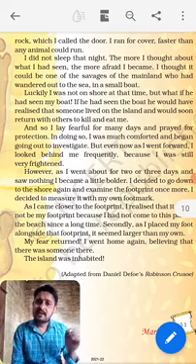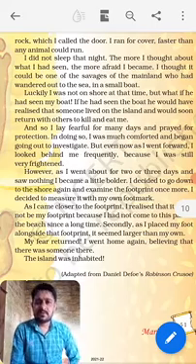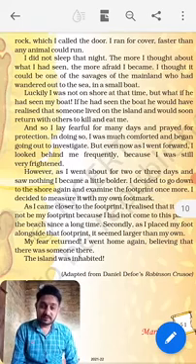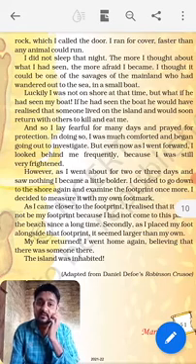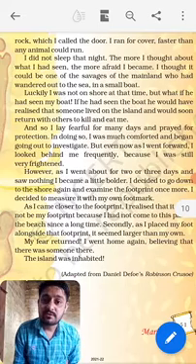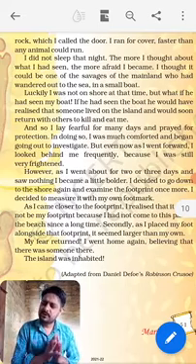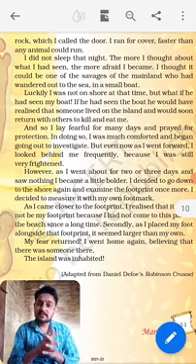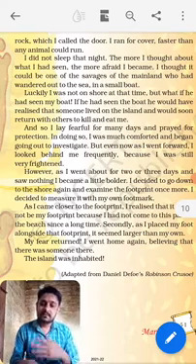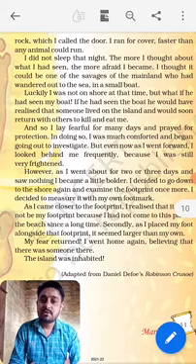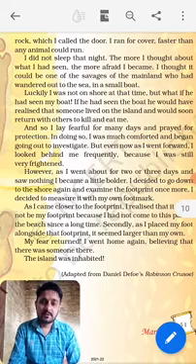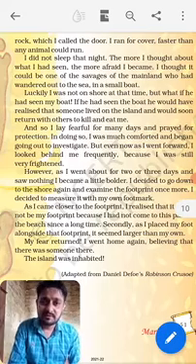And so I lay fearful for many days and prayed for protection. So he was lying there in the cave and praying for protection. In doing so, I was much comforted and began going out to investigate. So when he was praying, again he thought that he must go and do a little investigation, to see who they are or whether they have come or not. All these things he wanted to see.